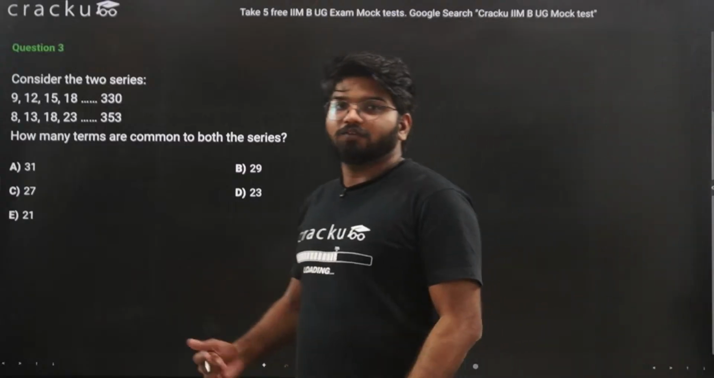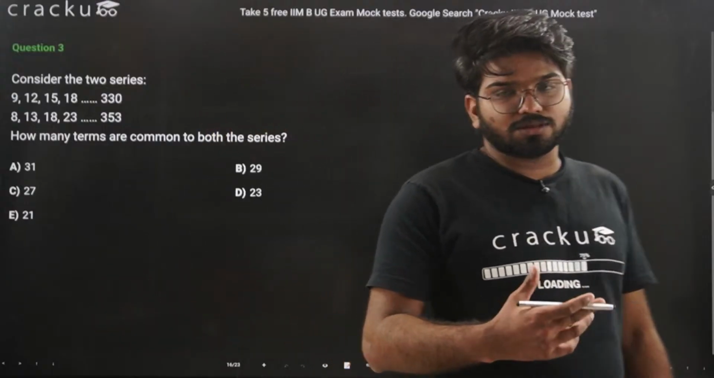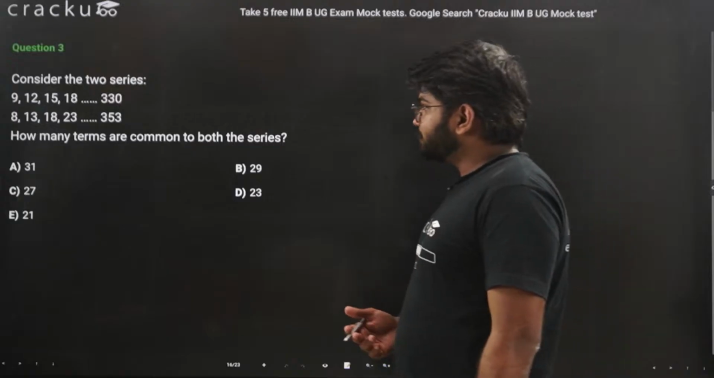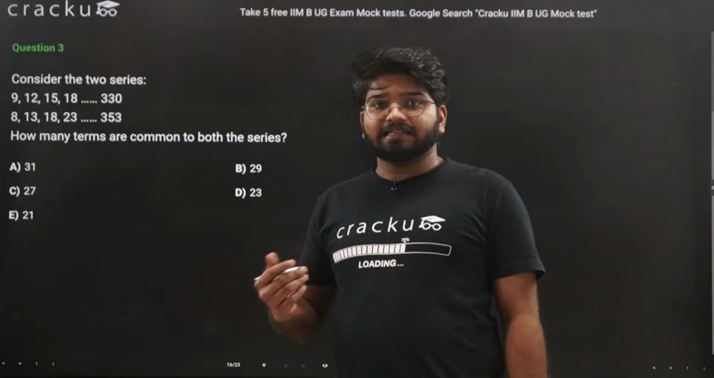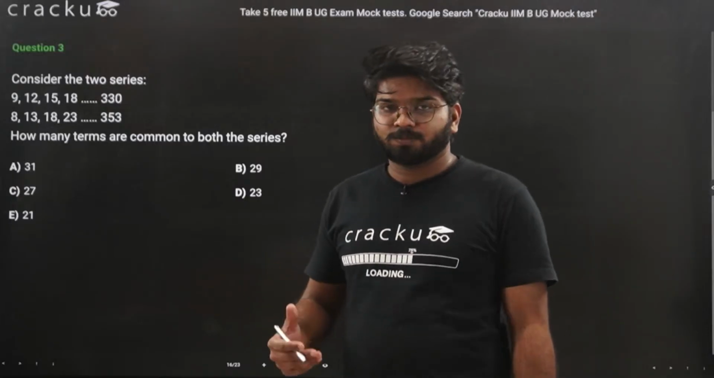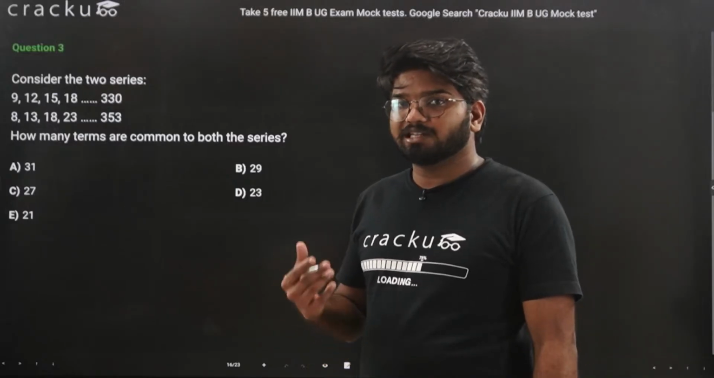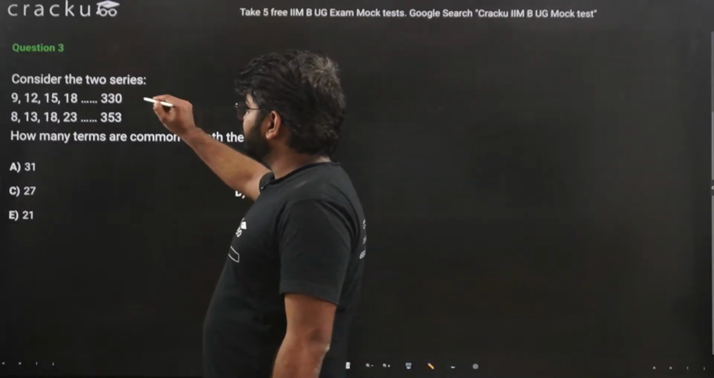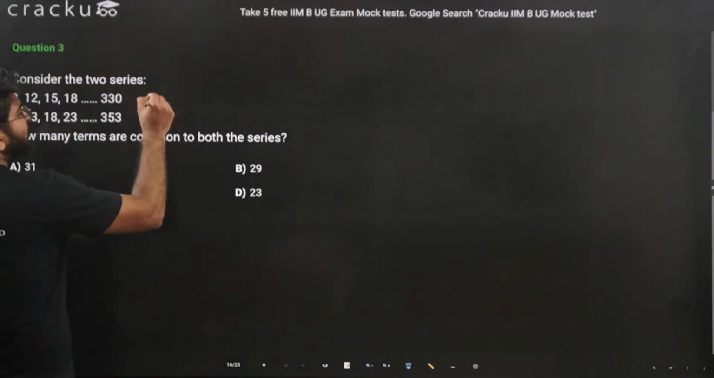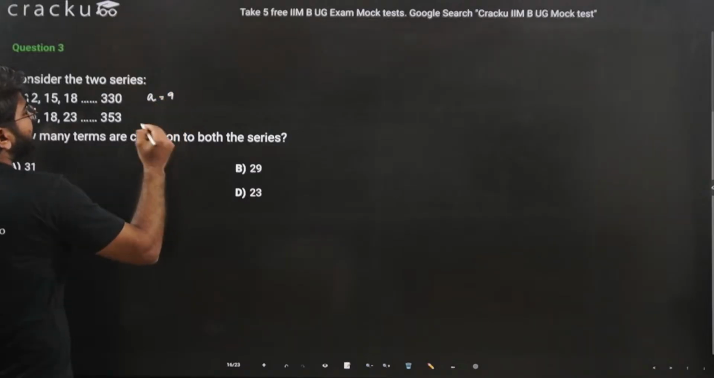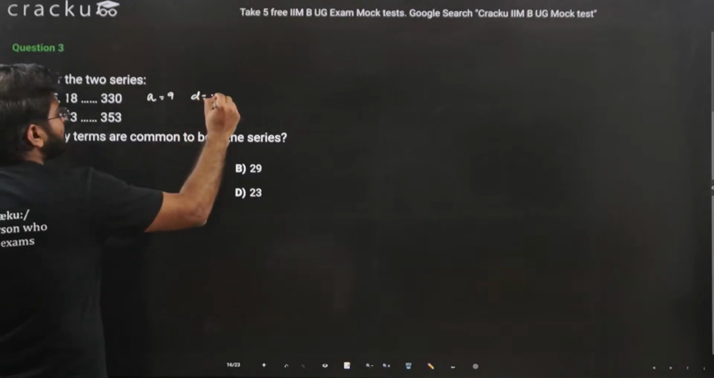So basically here we are given two series and we are asked how many common terms there are in these two series. Whenever you find such kind of question, I would suggest that you always define the nth term of a series. And how can you arrive at the nth term of a particular series? For example, let's say for the first series we have 9, 12, 15, 18. We know that a here is 9 and common difference is 12 minus 9, that is 3.